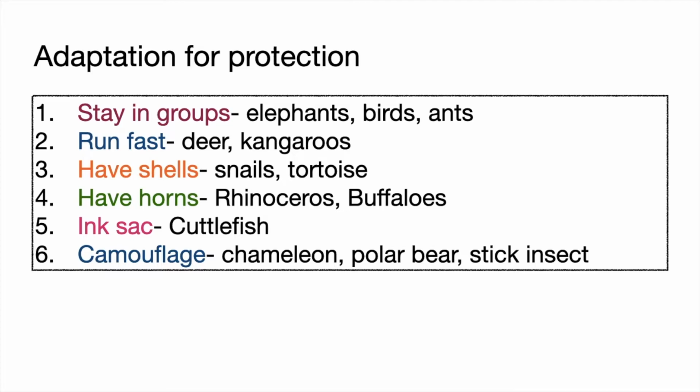enemy. Camouflage is the mechanism by which the animal blends in with the environment, changes color, or is the same color as the environment. Example, chameleon, polar bear, stays in the snow and looks white, so that's a camouflage. And stick insects, they look like the sticks around them.